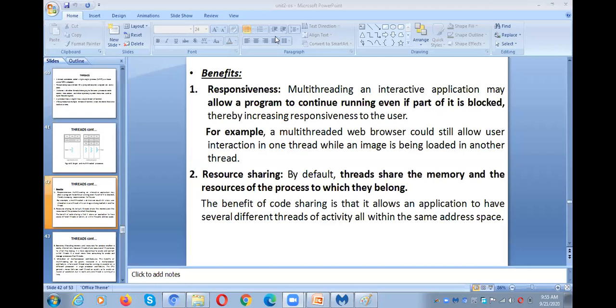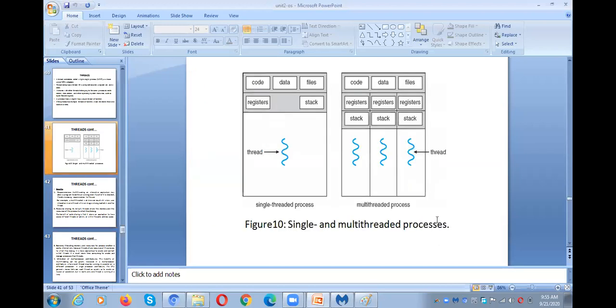Okay, excuse me, right? Where we are in the threads, right?